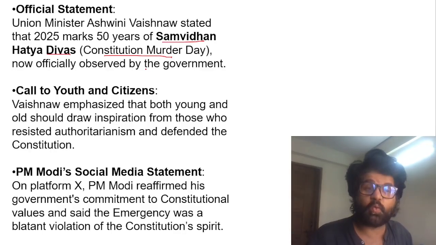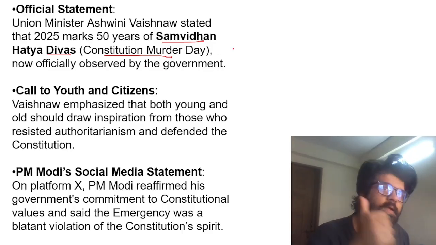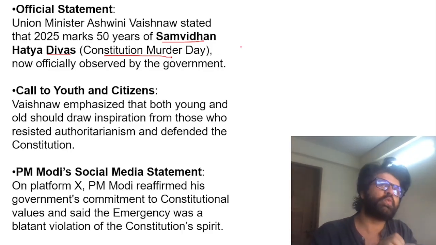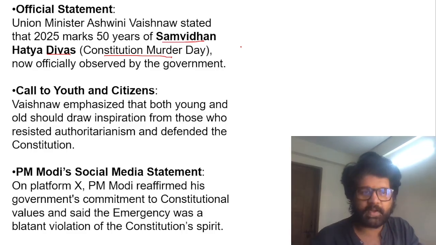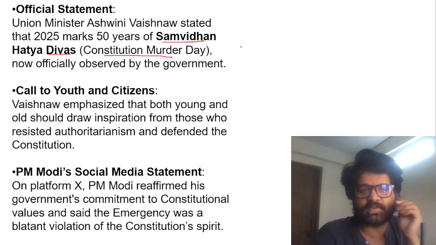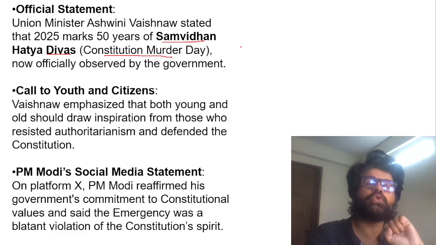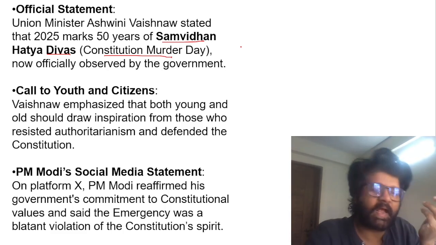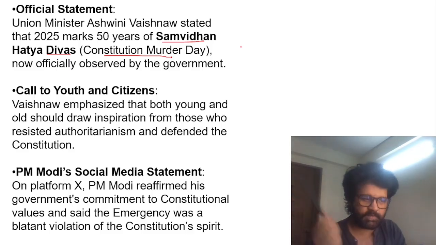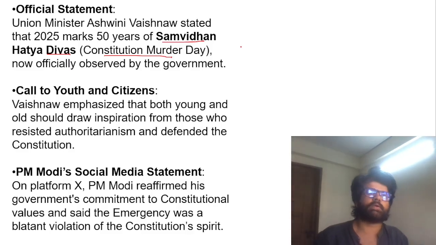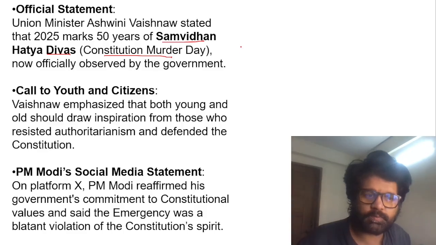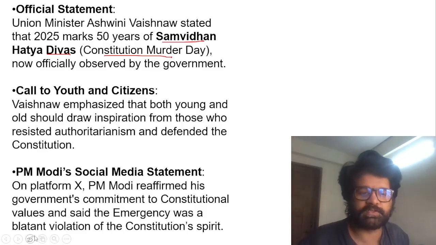Again, not a joke. What is important from exam perspective? Emergencies are in the news so much, so which article is invoked. They can give you Article 356, that is President's rule. What is Article 360, financial emergency? So why these articles? You revise the static part. That is the basic rationale here. On what pretext was emergency invoked, internal disturbance, which has been changed to armed rebellion. So all these things you have to keep in mind.